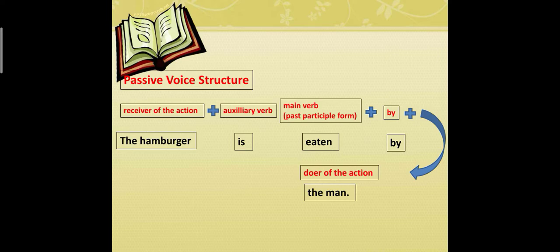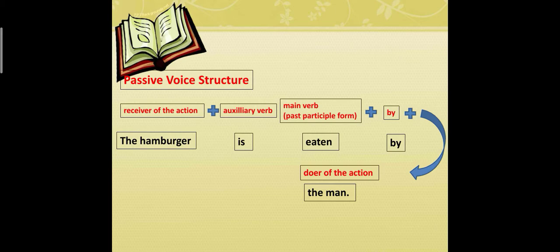How about in passive voice structure? First is the receiver of the action plus auxiliary verb and main verb, which is always in the past participle form, plus by plus doer of the action.